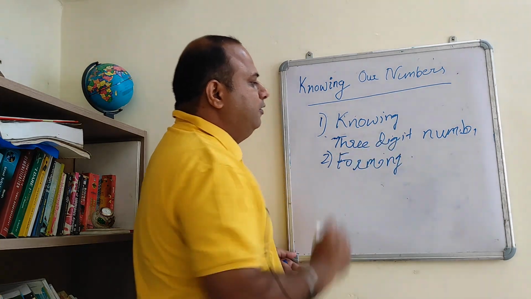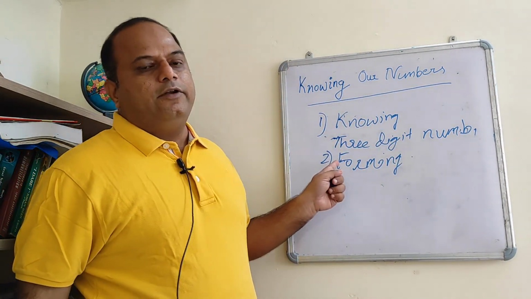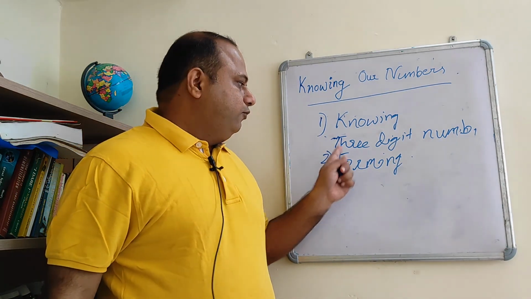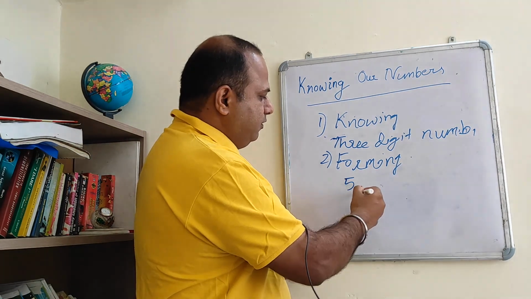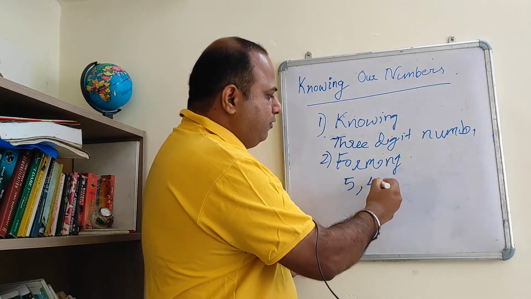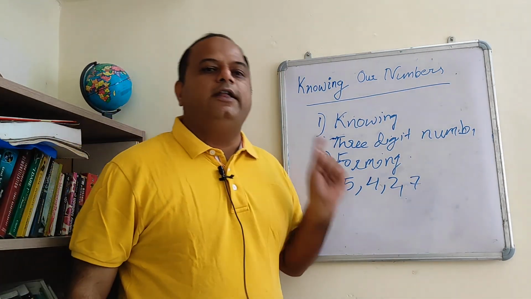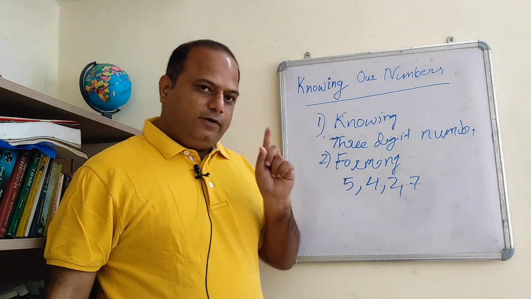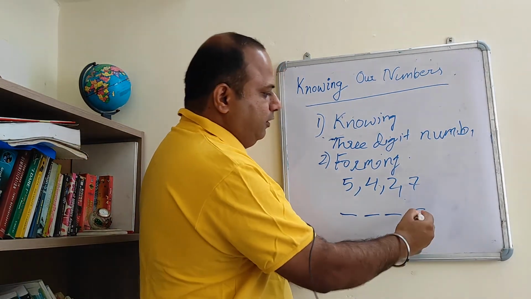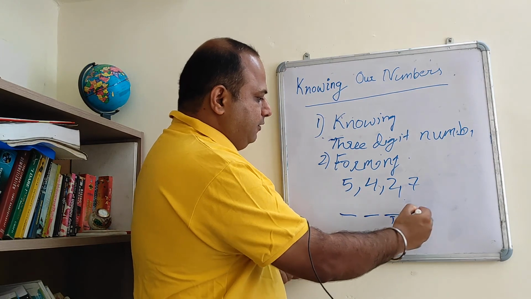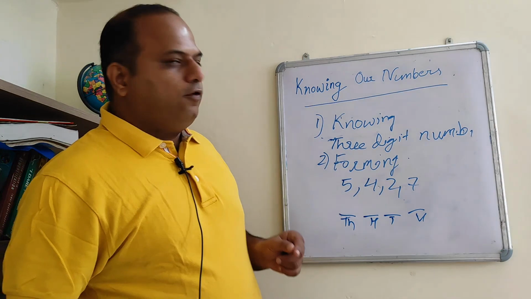So we know about our number system. Formation of the number system is also covered. So what happens now if I give you an example? Suppose you do not have all the numbers, but you have 5, 4, 2 and 7. You have to form a 4-digit number. Okay friends, so it's a 4-digit number: 1 digit, 2 digit, 3 and the 4. So it is the unit, tenth, 100 and this is 1000. So you have to form a 4-digit number.